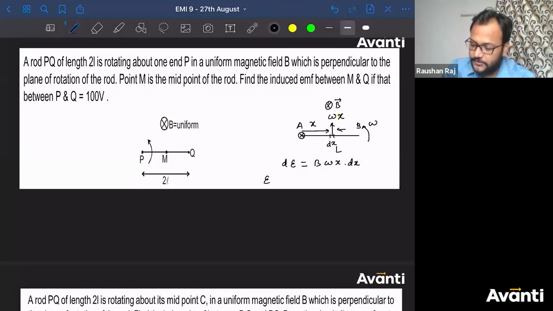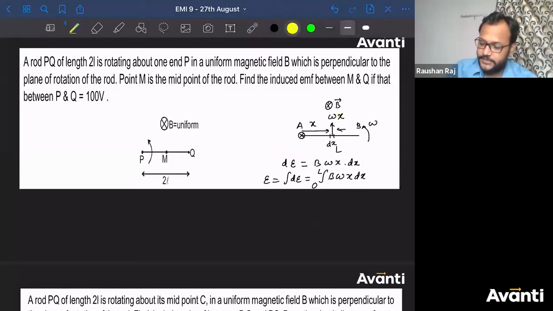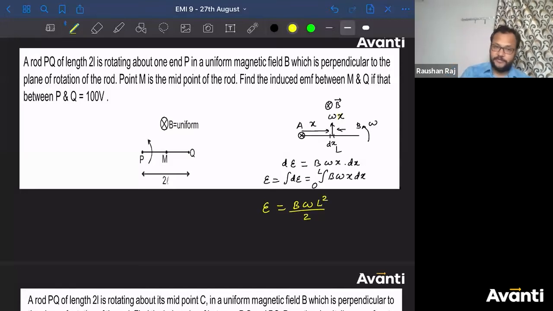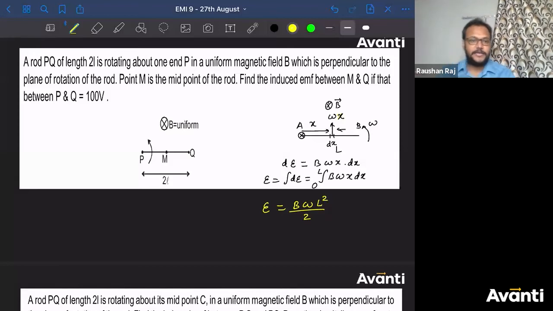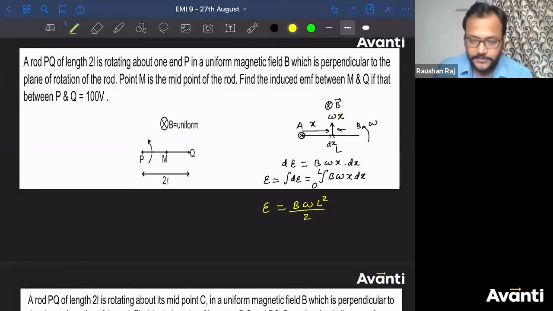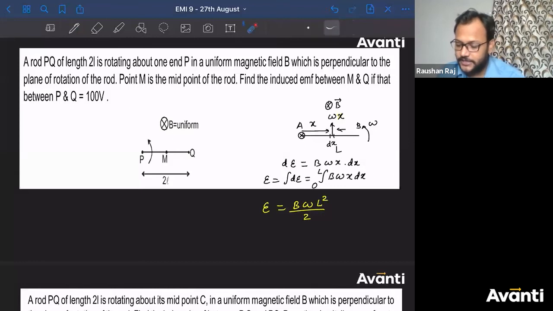So E will be equal to the integration of dE, and this will be equal to the integration of B omega x dx. Now how does the x value change? x changes from 0 to L. If you integrate this, you'll get the induced EMF equal to B omega L square divided by 2. Since I have considered L as capital, it is L square divided by 2. So this is the induced EMF between the pivoted end and the free end.